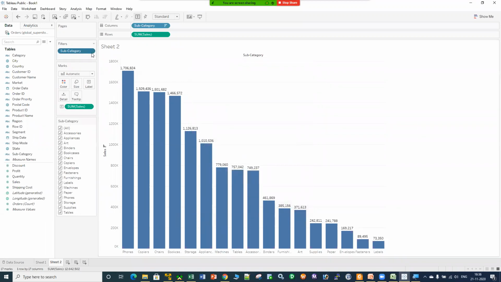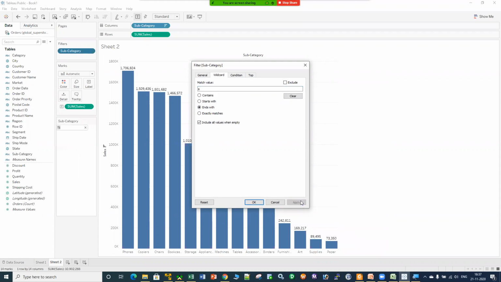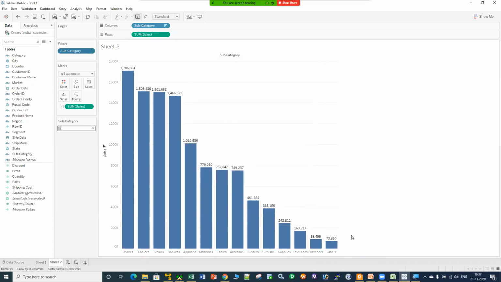This is the general tab. Now, what is the second option available? I have a wildcard tab. Now, what is that wildcard tab? If I want to see my data which starts with any particular alphabet or ends with any particular alphabet, or I want the exact match, then I can choose this option. Let me click on ends with. The product should be ending with S and click on apply. I can only see the subcategories which end with S: phones, copiers, chairs, books, appliances, machines and all, right?